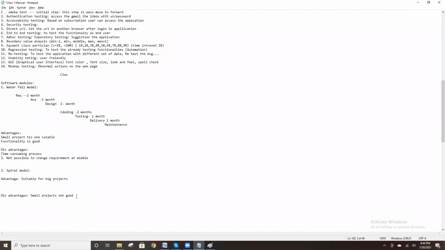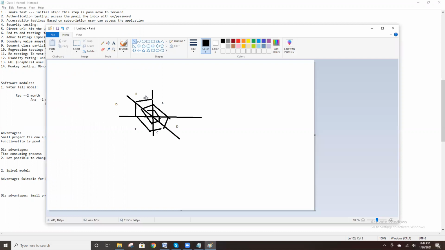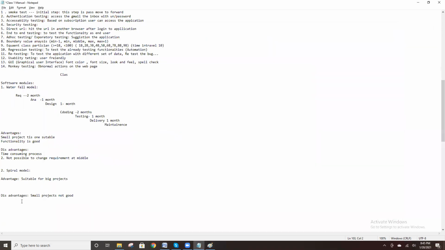Coming to disadvantages: a requirement change possibility is there, right? But risk is there. You take some requirements, you send them to the analysis phase. After analysis, you change the requirement. This effort will be wasted, right? That is true. The possibility is there, and some time is also wasted.